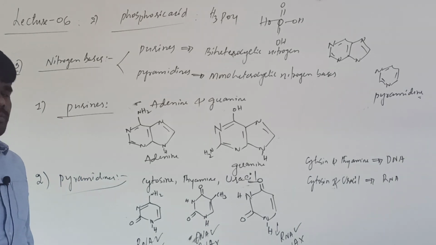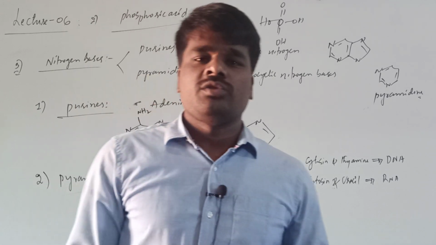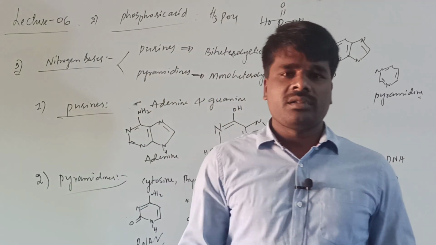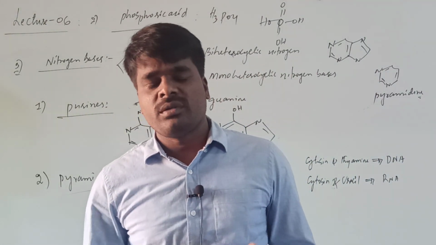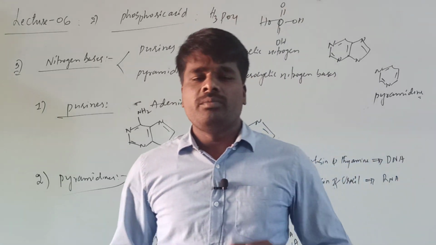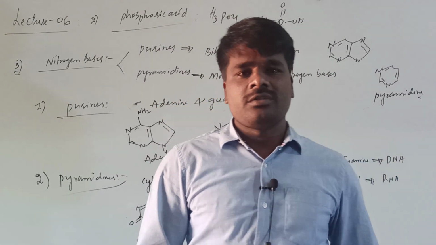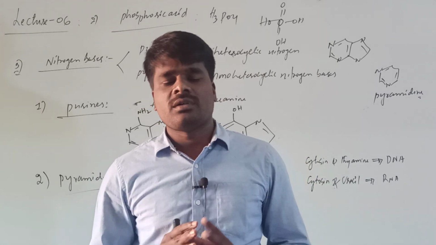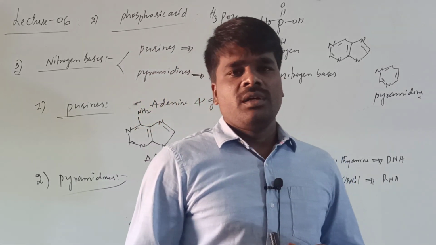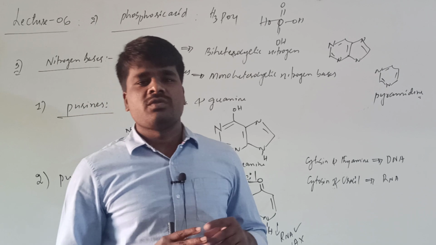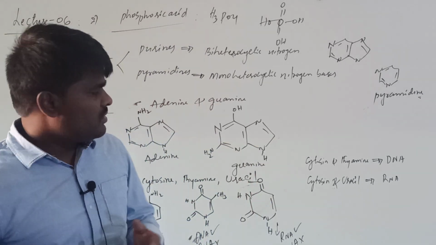Okay, so the nitrogen bases that are present in the nucleic acids are broadly classified into two types based on the number of rings present. Two-membered rings are called purines and one-membered rings are called pyrimidines. There are two purines, adenine and guanine. These are the structures.